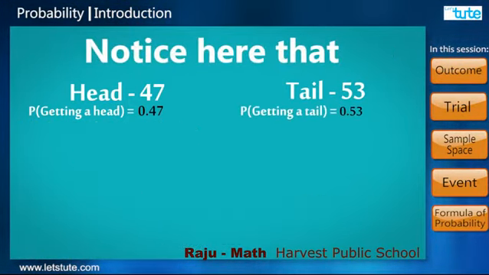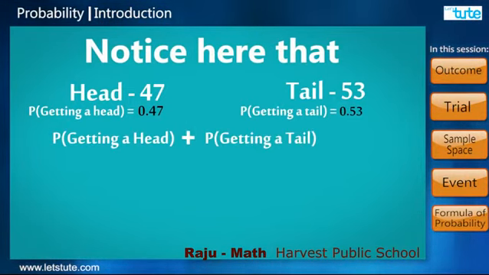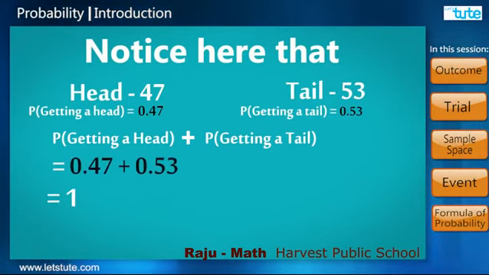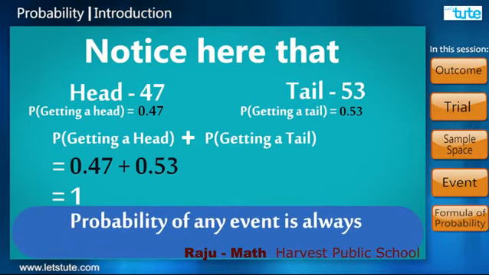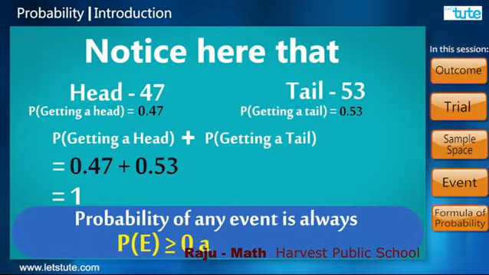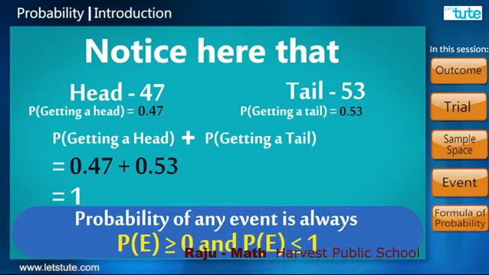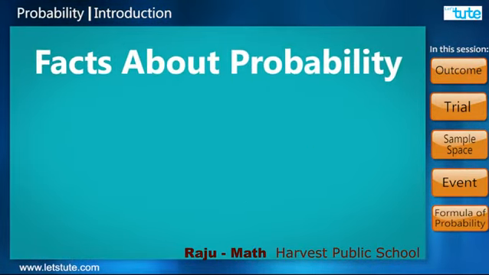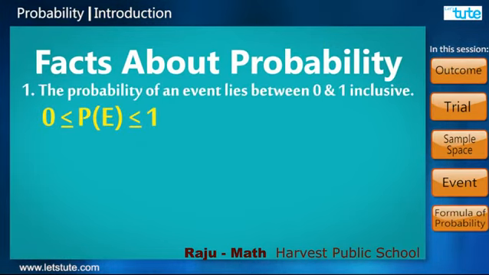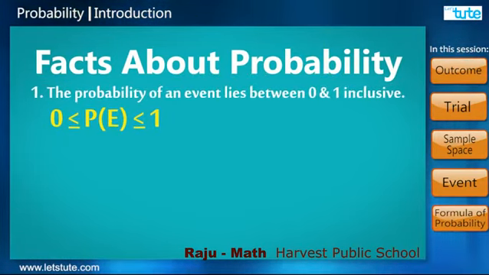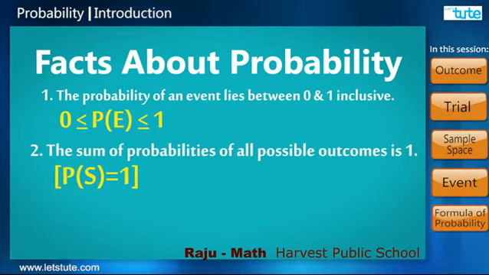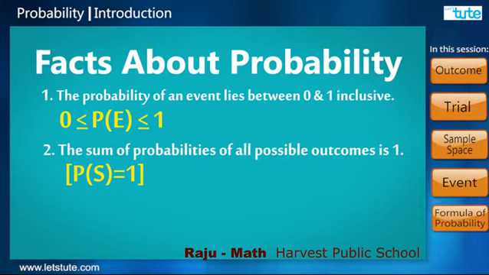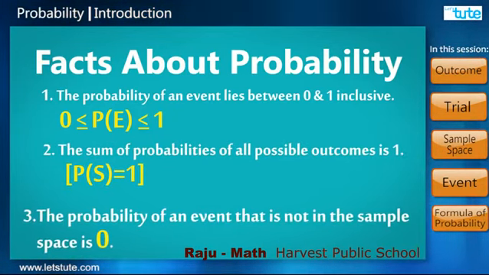Notice here that the probability of getting a head plus the probability of getting a tail is equal to 1. Therefore, the probability of an event is always greater than or equal to 0 and less than or equal to 1. Now, a few facts about probability we can state are: the probability of an event lies between 0 and 1. The sum of the probabilities of all possible outcomes is 1. The probability of an event that is not in the sample space is 0.